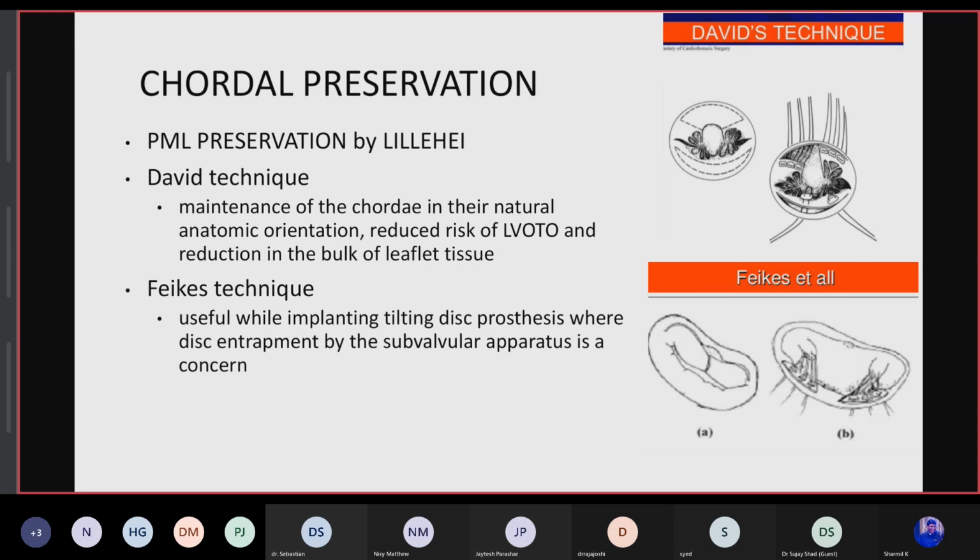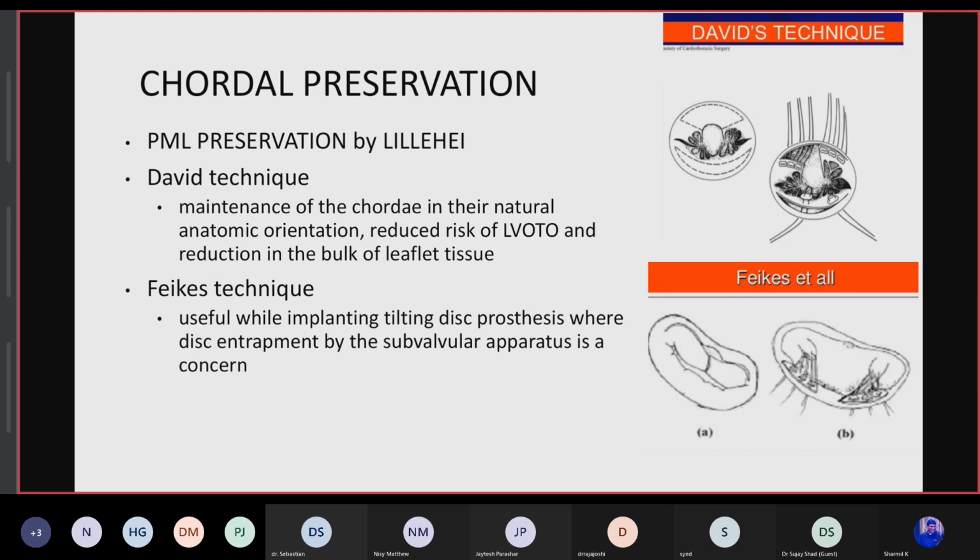And there comes Feike's technique, where the AML is split from the center of the free edge towards the annulus, and the incision is carried forward on both sides to split the two commissures as well. And these two halves of the anterior leaflet, along with their chordae, are trimmed, and the thickened chordae can be removed, and the normal chordae are rotated posteriorly and sutured to the posterior mitral annulus.